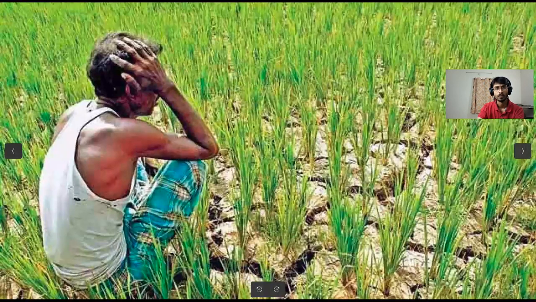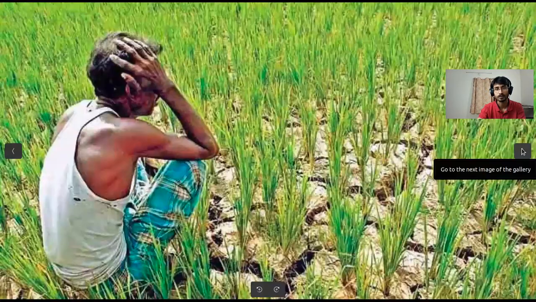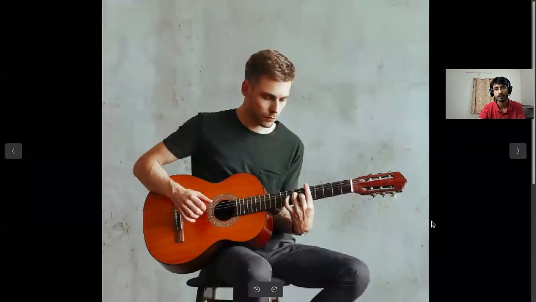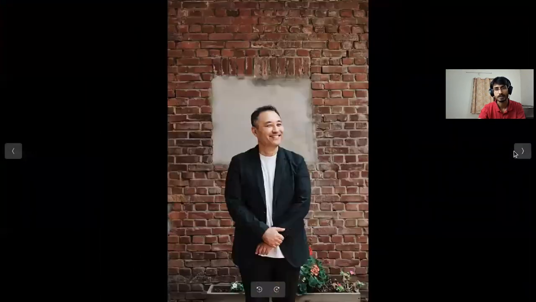One more thing that we have to remember is that whenever you are taking portrait photography, it is about people, about human beings. So always try to emphasize what the subject does, and try to focus on that part of the subject in a vivid way. Let us say you are taking a photo of a farmer, so you can emphasize his or her hand. Then it looks much better. If you are taking a photo of a guitarist, give much more importance to the hand.